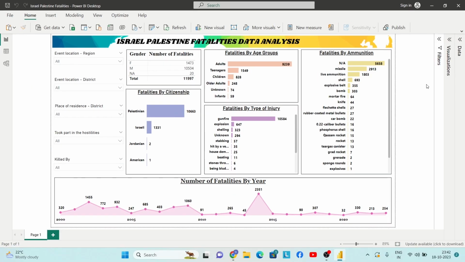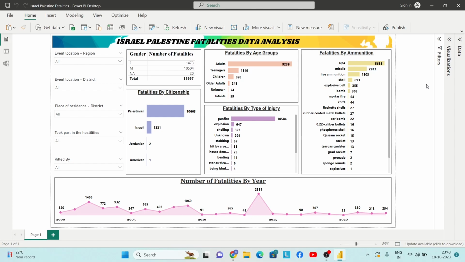Hey everyone, so we will now be using the visuals from the app source. We will basically be downloading a visual by the name word cloud from the app source, and we will then use it in our report, right? If you want to download any visual from the app source, or if you want to publish the report to Power BI service, then you are required to have a Power BI account. If you do not have one, you can create a free Power BI account by watching the video in the description box below, and I will provide the link to that video as well.